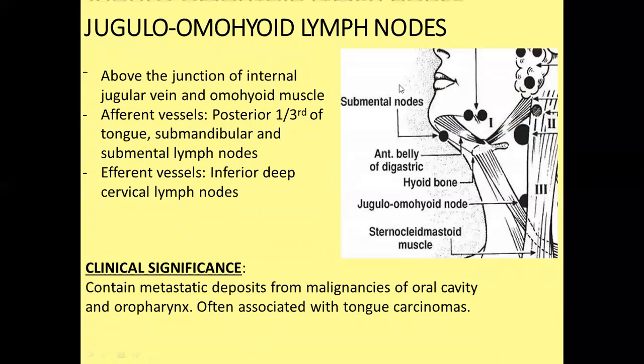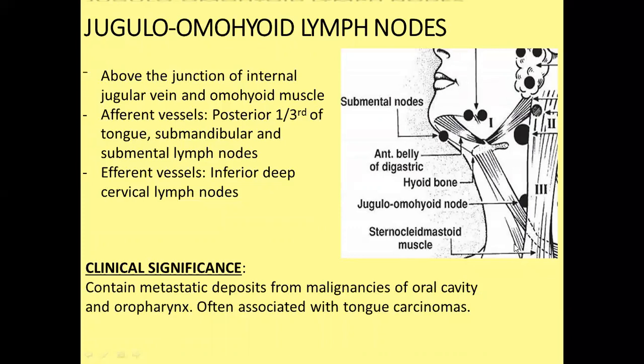Jugulo-omohyoid lymph node. Above the junction of the omohyoid, I have already told you that this is the omohyoid muscle. It lies above the omohyoid and is related to the internal jugular vein. Here, this is the situation of the internal jugular vein. So hence the name jugulo-omohyoid. And it receives lymphatic drainage from the posterior third of the tongue, submandibular and submental lymph nodes, and they drain into the inferior deep cervical lymph node which lies below the omohyoid.